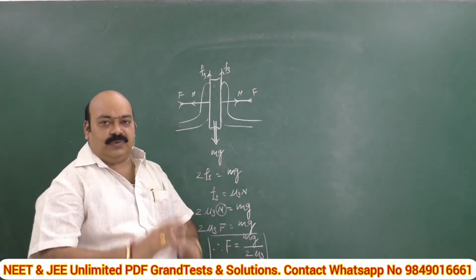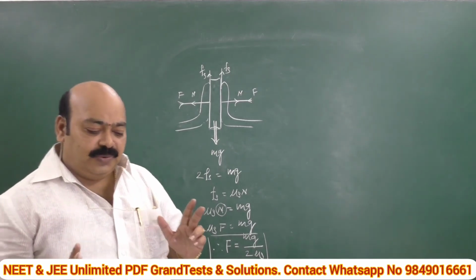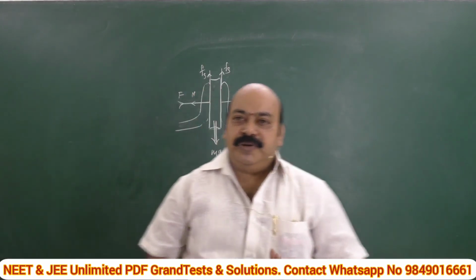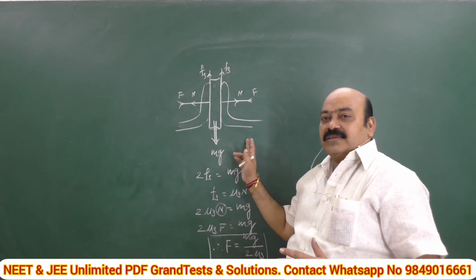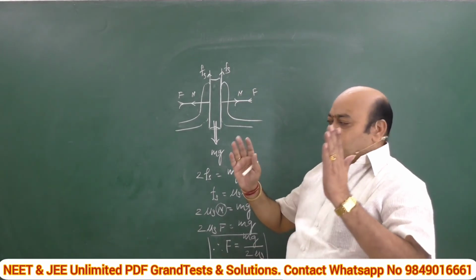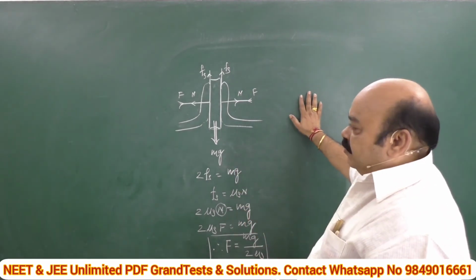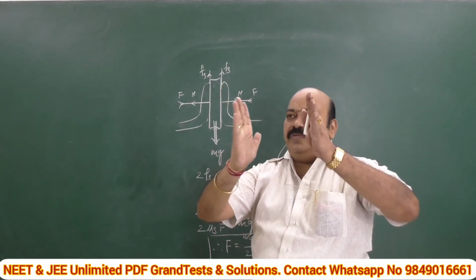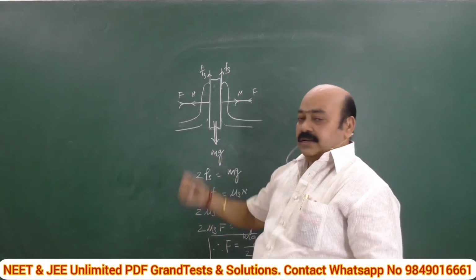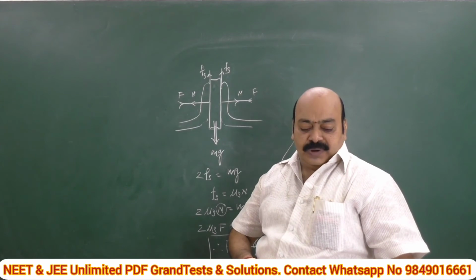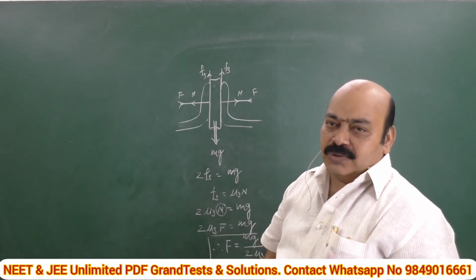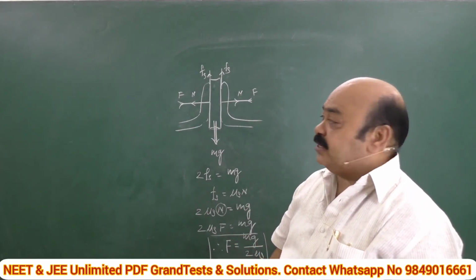This is the horizontal force required. See, there is only one small difference between the previous case and this case. In the previous case, we had only one force against the wall. Here I am holding the book between the two hands and calculating this. Very simple. Like this, it is unlimited. We can give an unlimited number of examples.